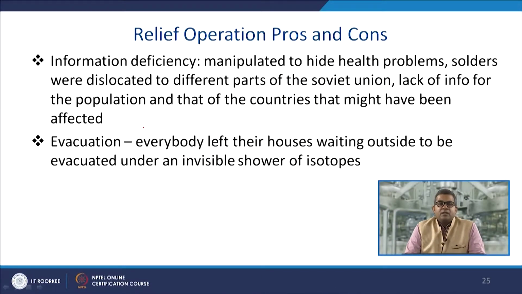Now, there was an information deficiency. They manipulated information to hide the health problem. Soldiers were dislocated to different parts of the Soviet Union. There was a lack of information for the population and for the countries that might have been affected. So, no proper information was provided either by the Soviet Union or other authorities to the neighboring countries or other stakeholders.